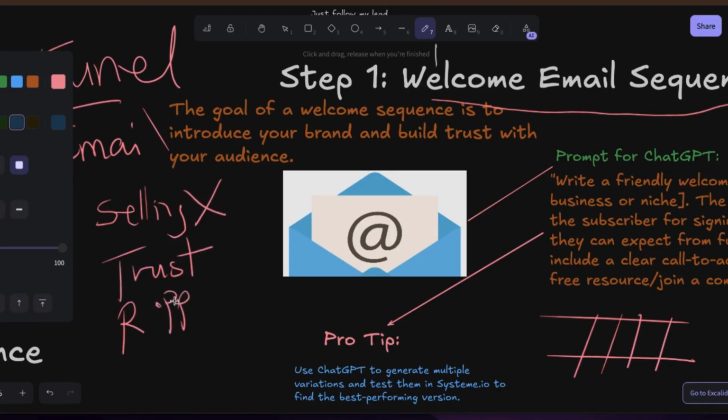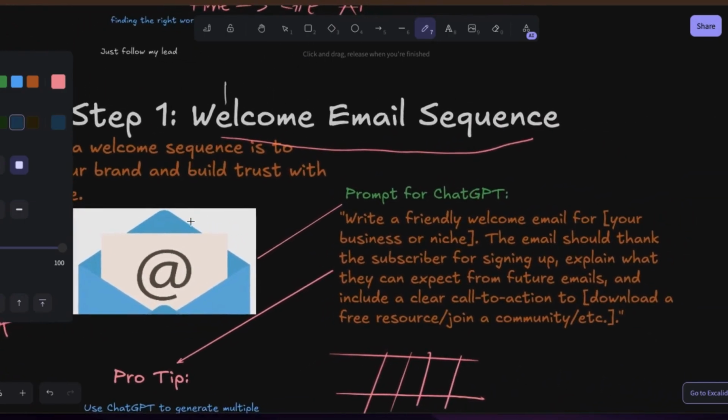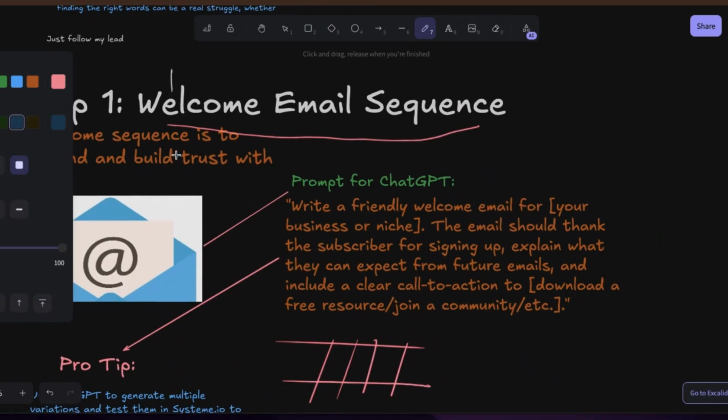You start by building rapport with the people you want to do business with. It's so important. This is how you start. And that welcome email is the best way to do that. But now let's talk about the ChatGPT aspect of things.